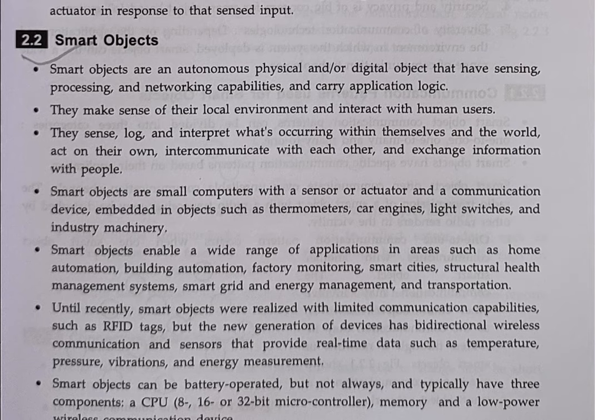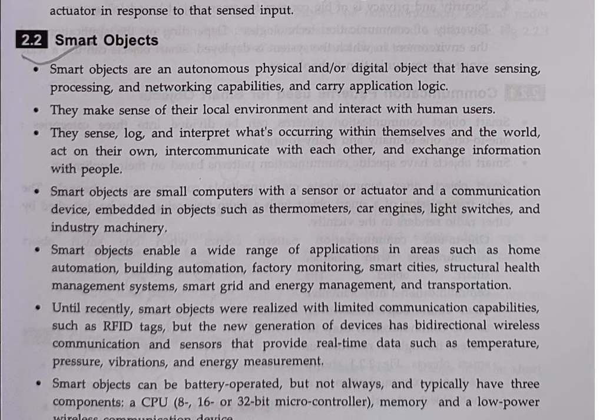Until recently, smart objects were realized with limited communication capabilities such as RFID tags, but the new generation of devices has bidirectional wireless communication and sensors that provide real-time data such as temperature, pressure, vibration, and energy measurement.